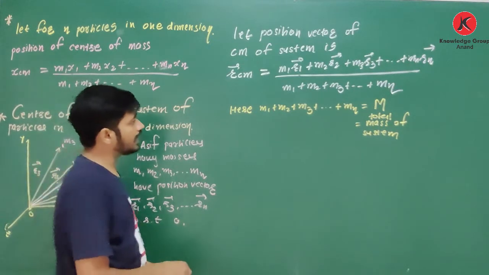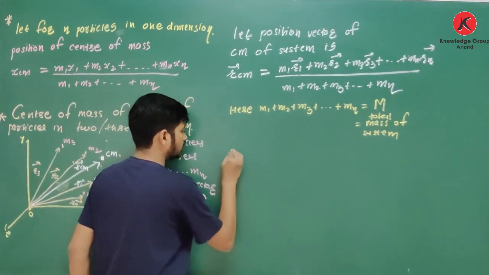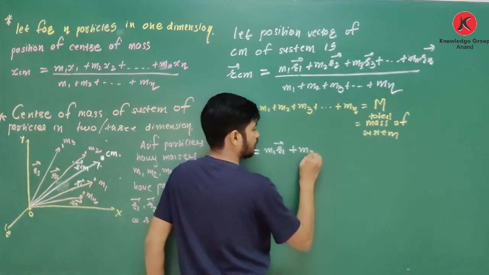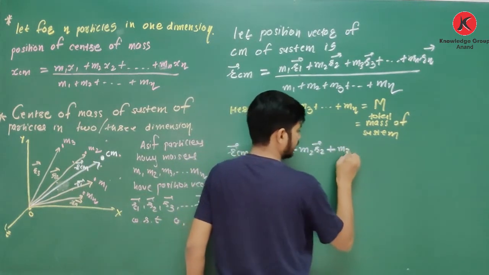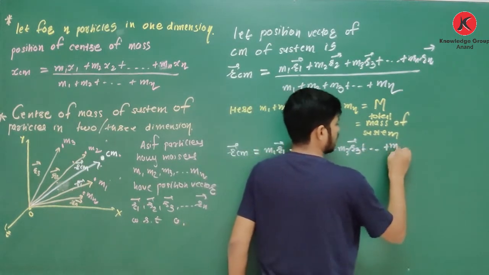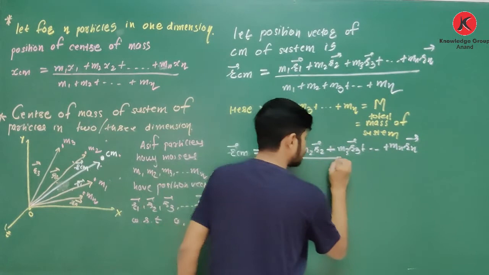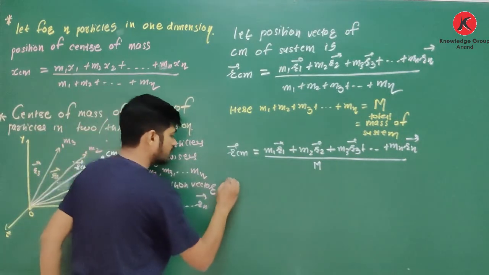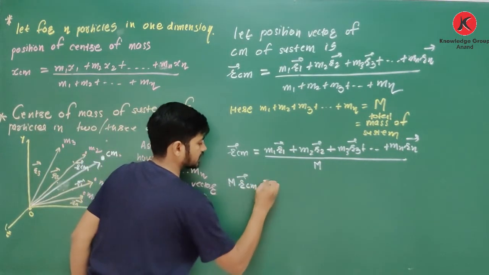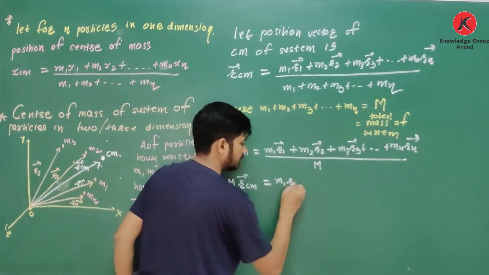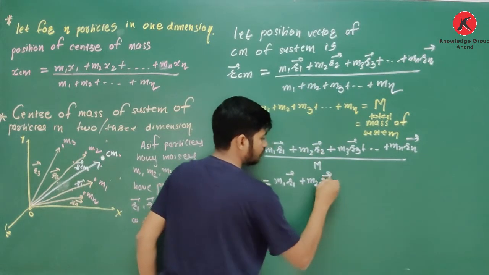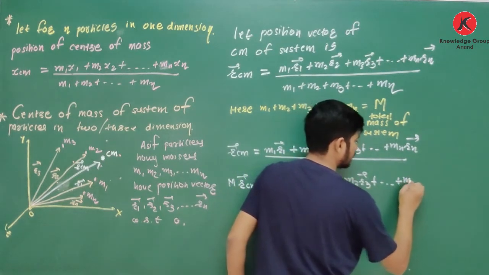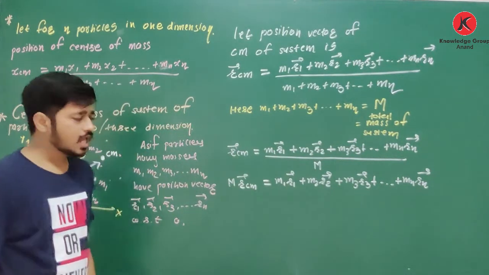So yes, I can write this equation as r center of mass is equal to m1 r1 plus m2 r2 plus m3 r3 up to mn rn, and divided by M. So now I can multiply this and this side, means it is M times r center of mass is equal to m1 r1 plus m2 r2 plus m3 r3 plus so on mn rn. Clear about this?